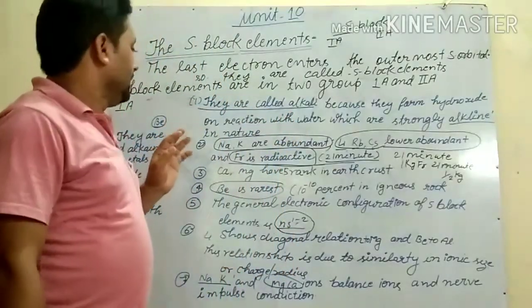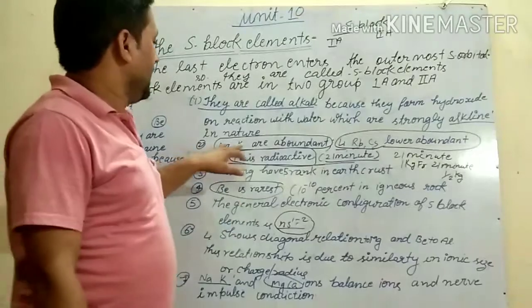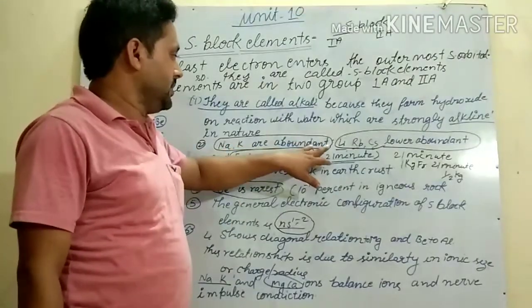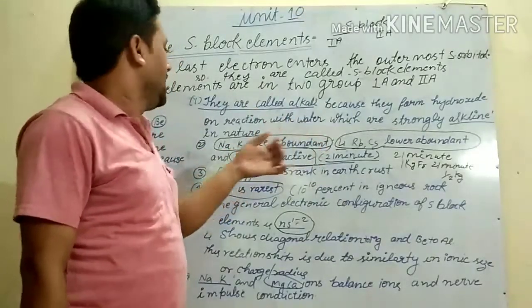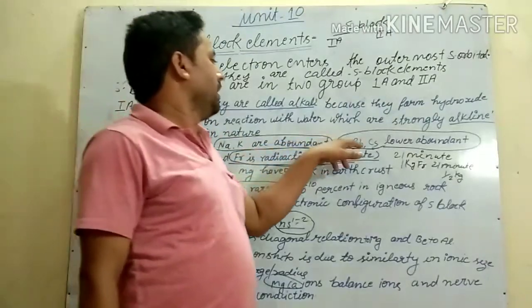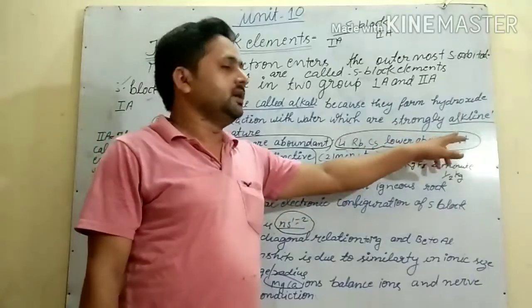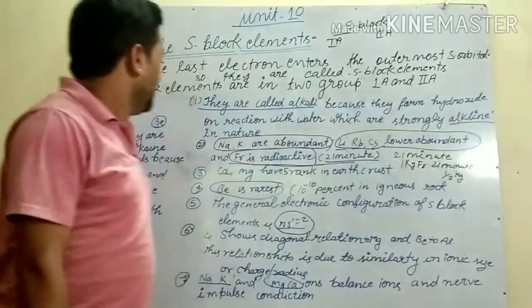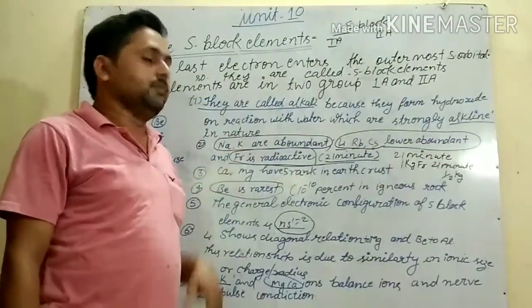Sodium and potassium are abundant, meaning they are found in enough quantity, and they are also very soft. Lithium, rubidium and cesium are less abundant, found in very small quantity. And francium is radioactive.